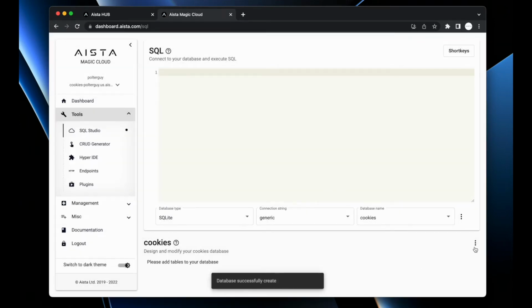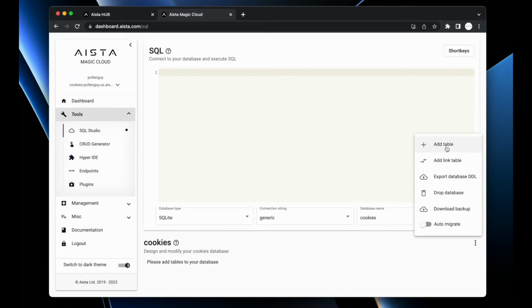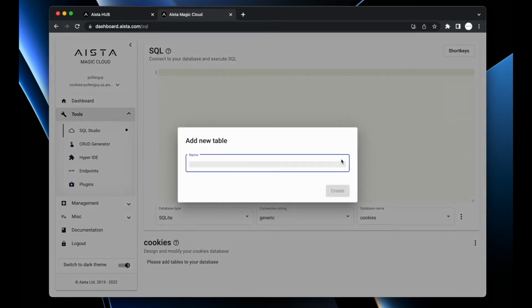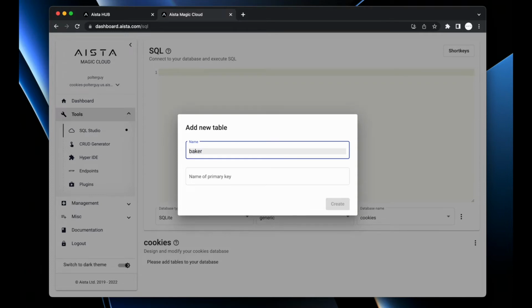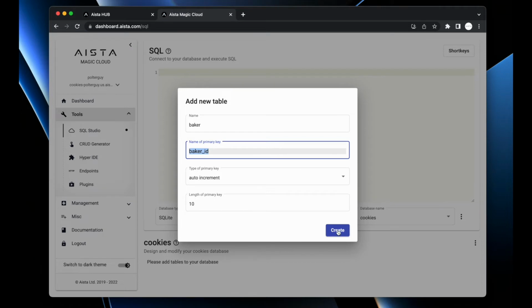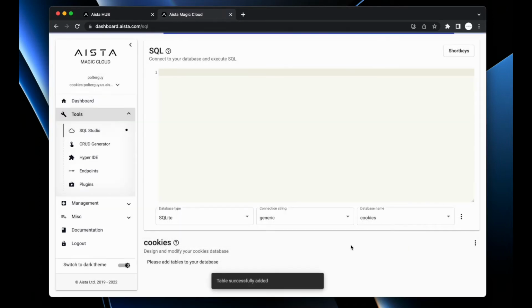My database is going to have two tables. The first table, click the three dots here. First table is going to be named Baker, and it's going to be using a primary key called Baker_ID, which is automatically populated, and type of primary key is going to be auto increment, and then I'm just going to click create.